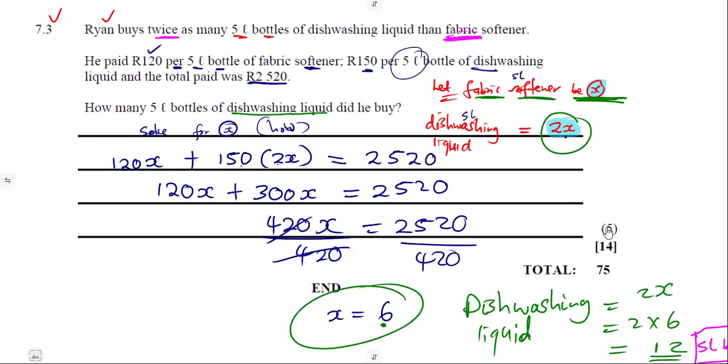As you are revising, make sure that you have your ATP, as I talked about before, so that you know exactly the topics that you are dealing with in this term. Each term, know what you are working with. Don't just revise from nowhere or open a topic that is not part of that term. Do it per term as required in your annual teaching plan. With that, you won't miss your exams. You will score better marks in your exams.